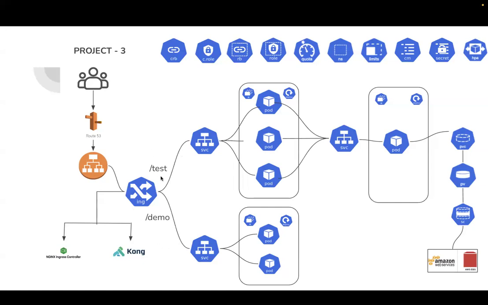We are going to see that as part of this project. The extra thing I have included from the second to the third is security and networking. As part of the security, we have role-based access control, RBAC, role binding, cluster role and cluster role binding, and the ingress controllers, Nginx ingress controller, Kong ingress controller. We are going to leverage the load balancer in AWS, and map the DNS name of the load balancer with the Route 53 domain name. The domain name we are going to purchase from GoDaddy.